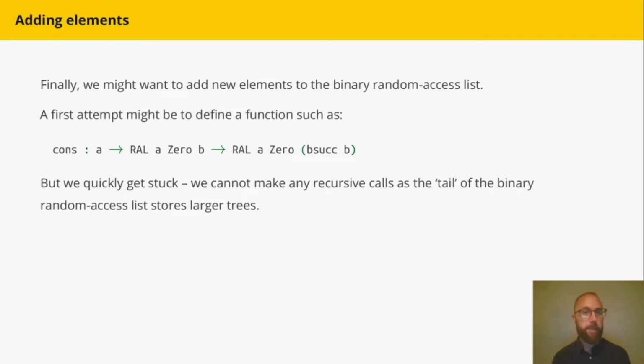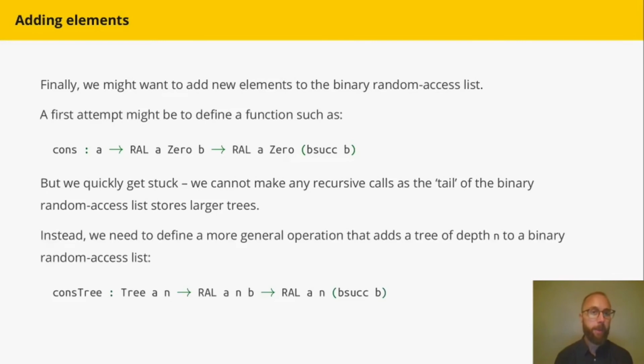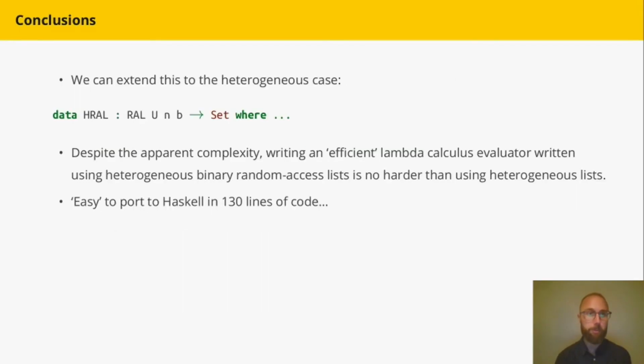As we need to make a recursive call, the tail of the binary random access list actually has larger trees, and we're trying to add an A, which no longer lines up. So the solution is to define a more general operation, a cons tree operation, which adds a tree of depth n to a random access list, starting with n, and then increments the number of elements stored. Then the degenerate case where n equals 0 corresponds to the cons operation that we have up there. If you want to know a little bit more about that, the details are in the paper, but the cons tree operation closely mimics the successor operation on binary numbers.